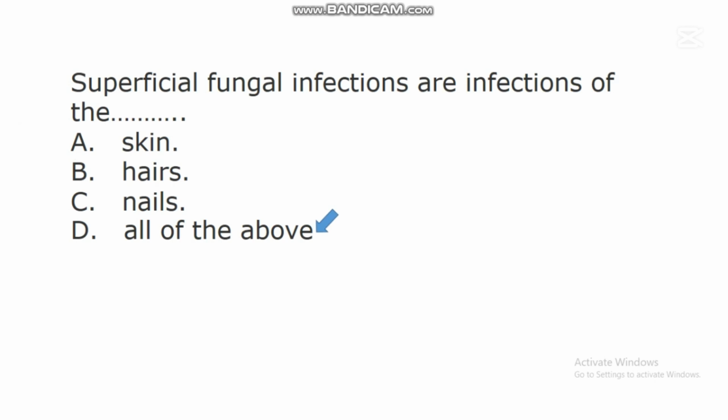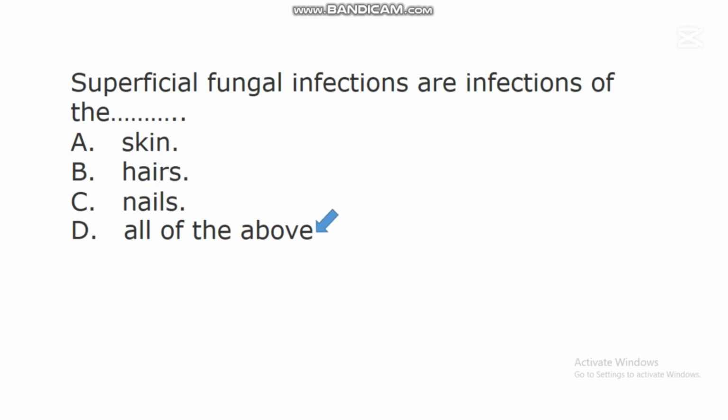Superficial fungal infections are infections of the skin, hairs, and even the nails. So fungi can affect these parts of the body, and when fungi affect them, they will cause some problems. The infection of the fungi can get established into the skin tissues and cause problems.